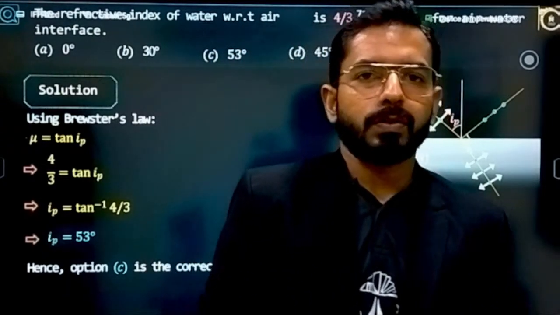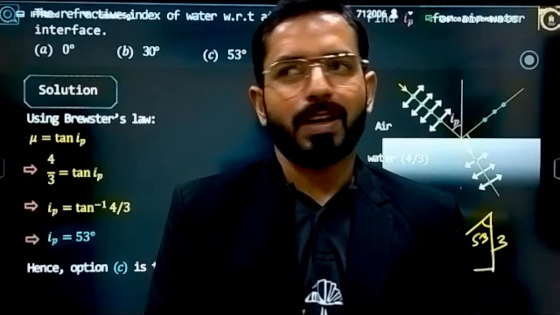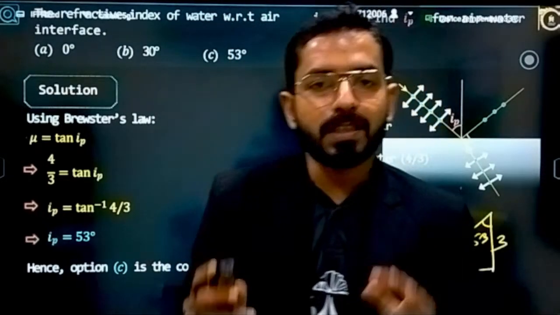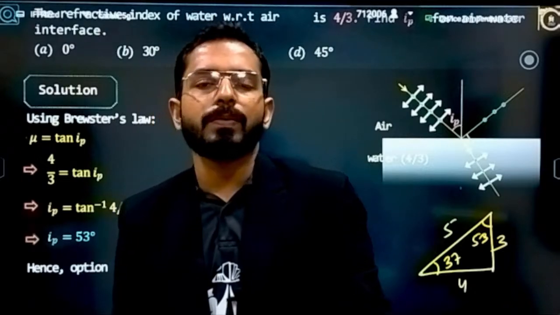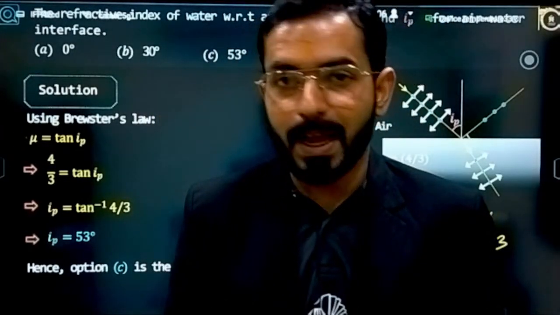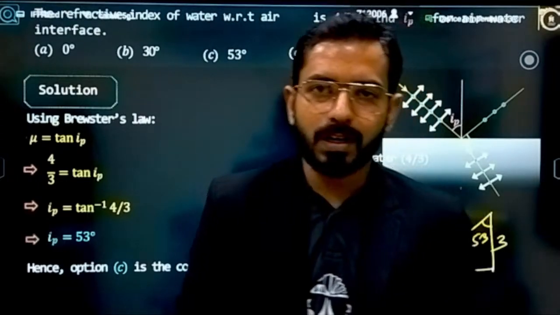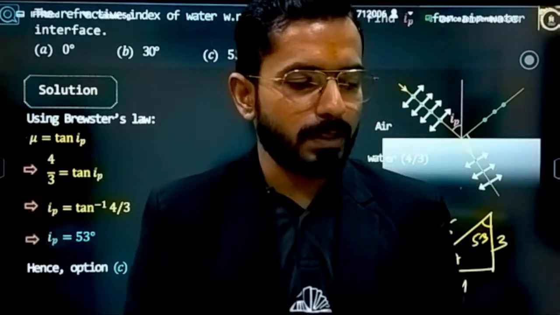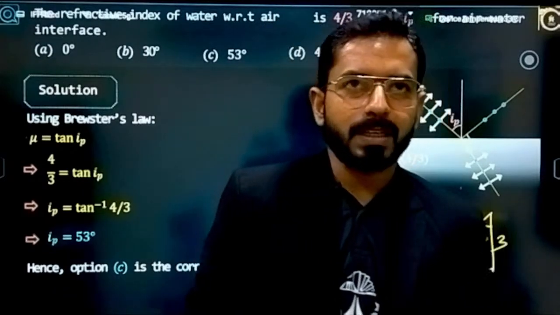From the next class, we are going to enter into the particle nature, or I will say the combined dual nature, the debate that we have studied. Now Einstein will be coming, his photoelectric effect will be coming, de Broglie will be coming, and all these things we will be seeing. Planck's constant we are going to use a lot. So now we are going to enter that world, the final portion of the class 12 syllabus. That will start from the next class.